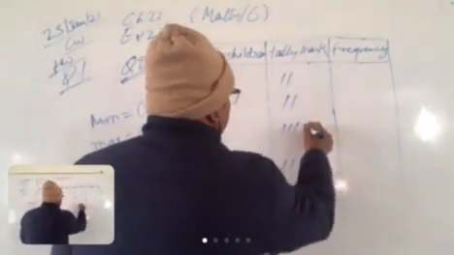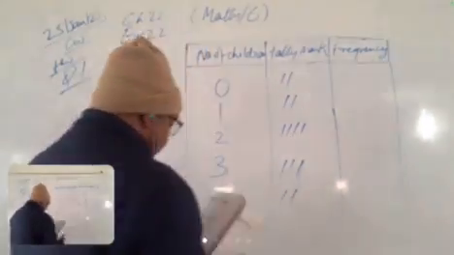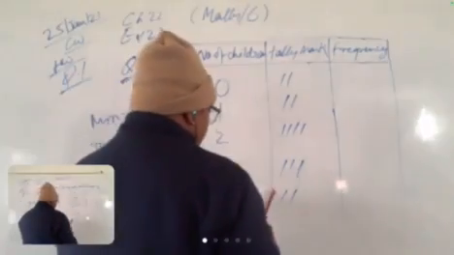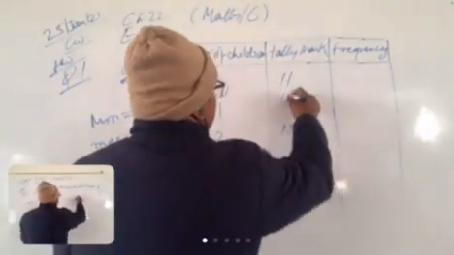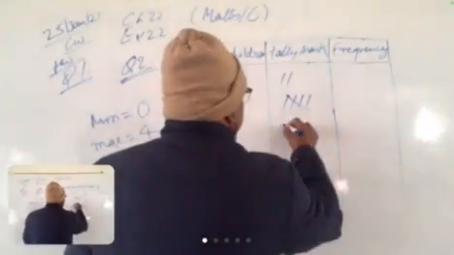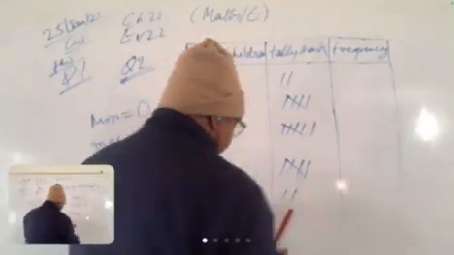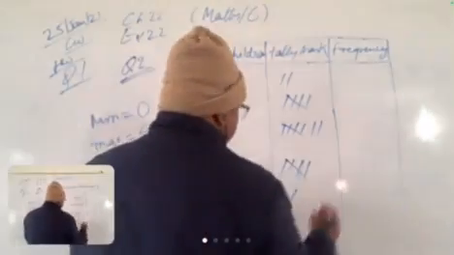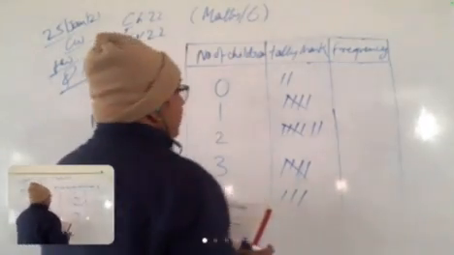Not 3. 2. Then 3 4. 3 and then 4. Then 3 1 1 1. 3 1 1 and 1. Now 2 2. 2 2. Then 3 and then 2. Then 4. Then 1 and 2 2.